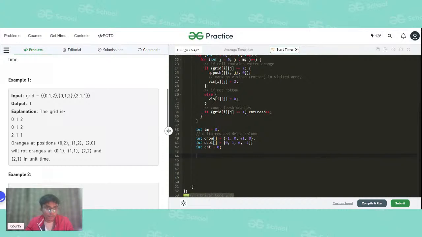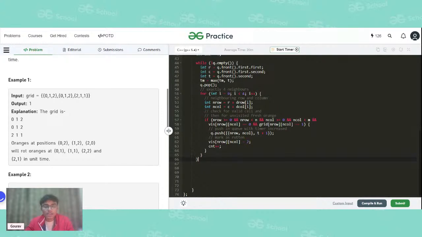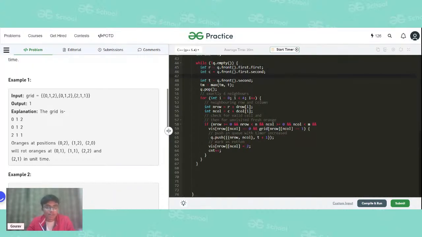Okay. Now finally, we will write the BFS algorithm, which is basically a while loop. So this is our BFS algorithm. We will run a while loop as long as the queue is not empty. The first thing we have to do is take the coordinate under consideration. A coordinate has three parameters: the first is row, the second is column, and the third is time. So we will take the row by q dot front dot first, and since the first is a pair, we will do first of first and first of second. We will also get the column in this way. After that, we will find the time. The second parameter gives me the time, so q dot front dot second will be the time.